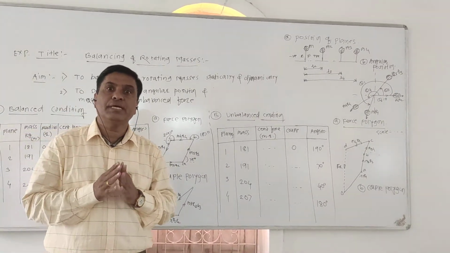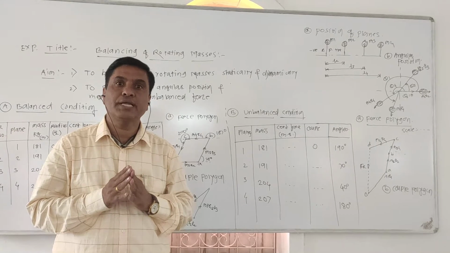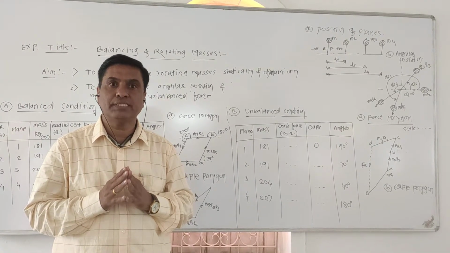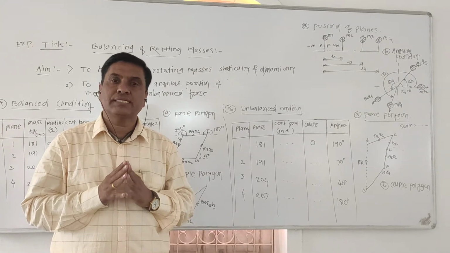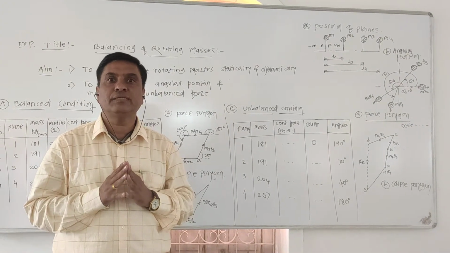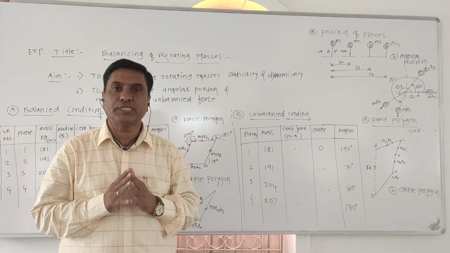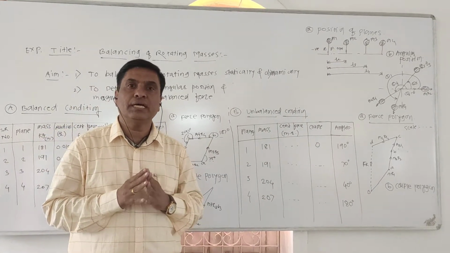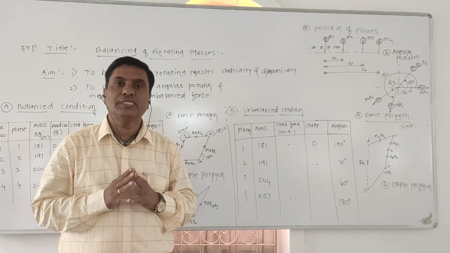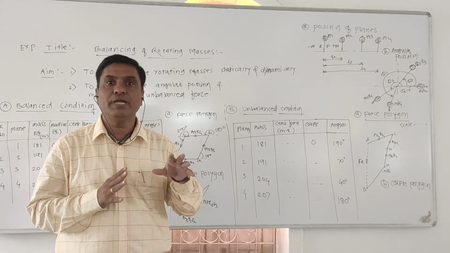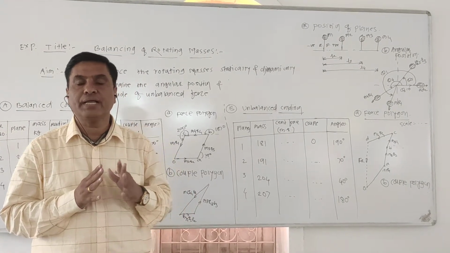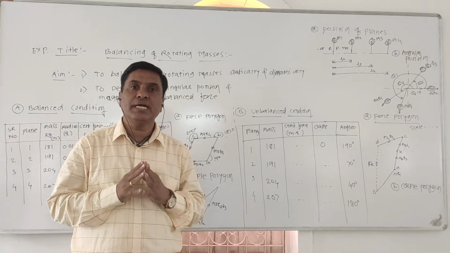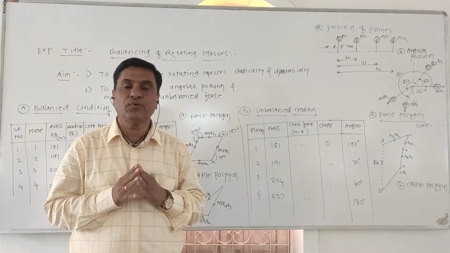Any machine consists of a number of parts or elements in which rotating as well as reciprocating parts are present. During their acceleration and retardation motion, they are subjected to different types of forces. Which type of forces? That is the static force and the dynamic force. Due to these forces, the inertia force will be induced, which acts on the different parts. Therefore, it is essential to balance this inertia force or unbalanced force.